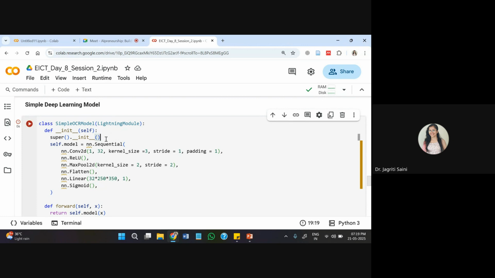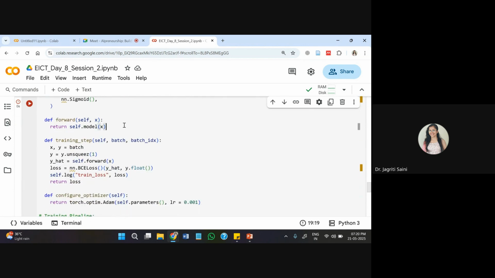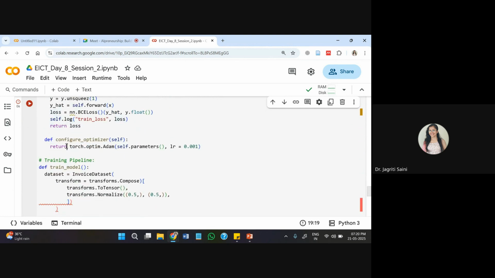We started it right from here, then we added this one. This is attached to this one. The sigmoid function, linear function is fine, flatten is fine, max pooling is fine. Relu function also we have added. This also contains relevant brackets. Then forward we have added all the elements. This one is also done.